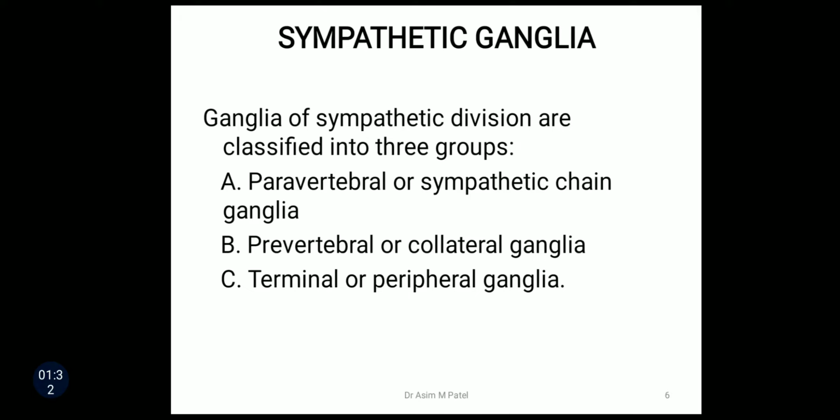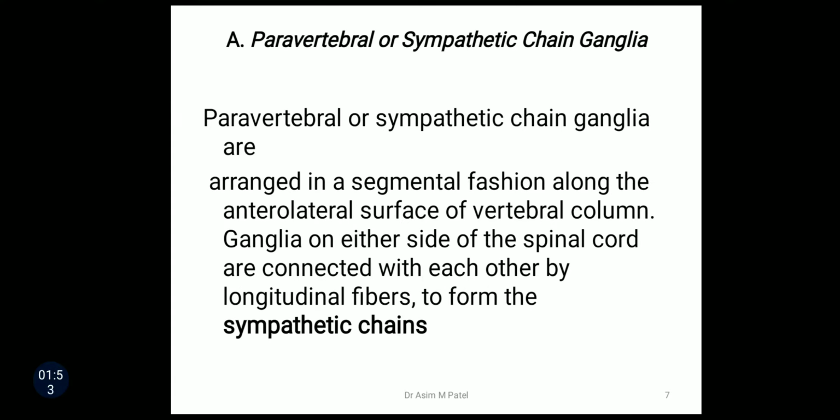Sympathetic ganglia. What do you mean by sympathetic ganglia? Ganglia of sympathetic division are classified into three groups: paravertebral or sympathetic chain ganglia, prevertebral or collateral ganglia, and third one is terminal or peripheral ganglia. First one is about paravertebral or sympathetic chain ganglia.